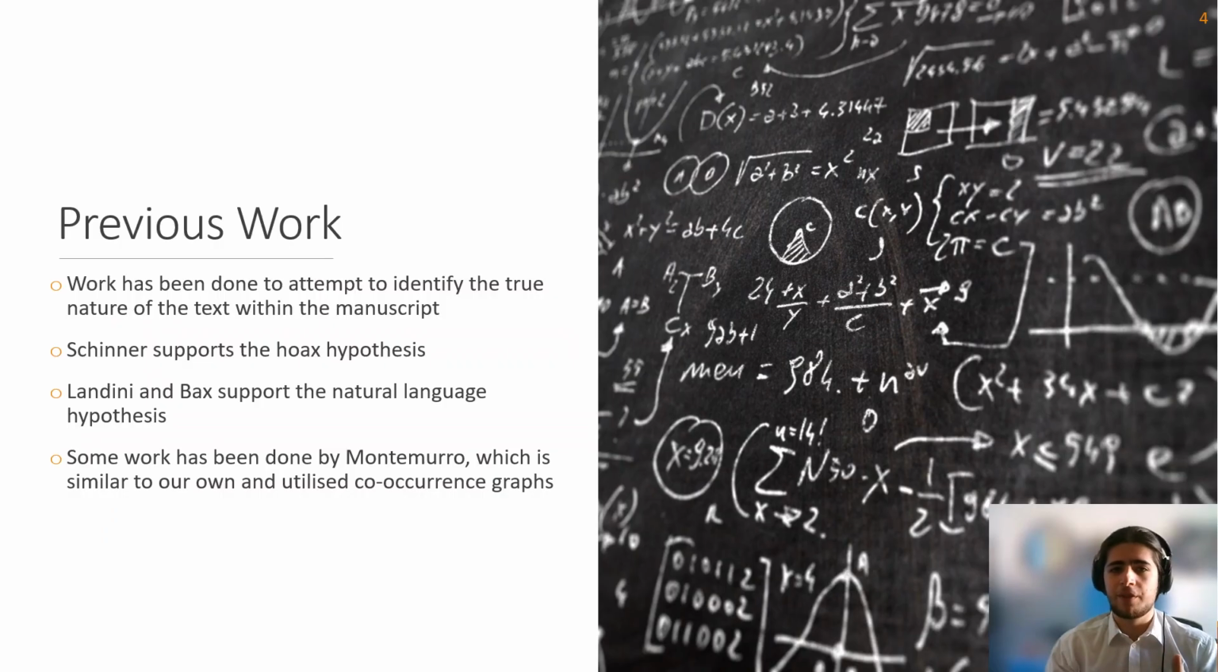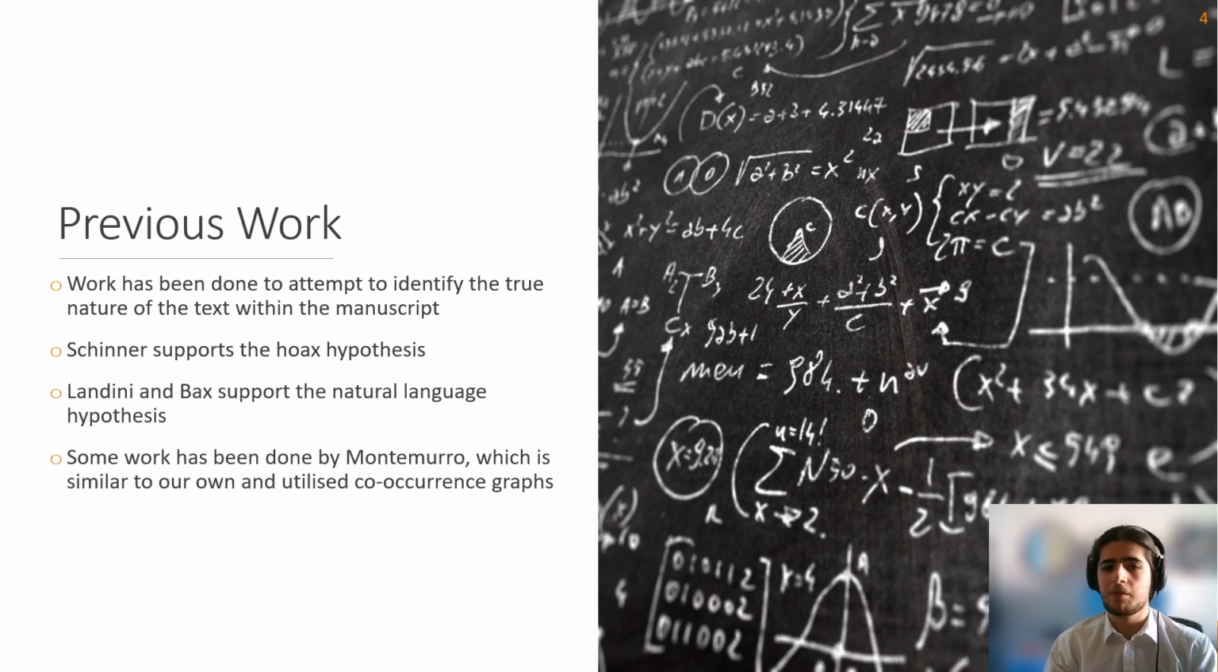Now, there has been some previous work done on the Voynich manuscript to try and identify the nature of the text within. Some scholars, such as Schinner, support the hoax hypothesis and published an article in which he uses random walk mapping and token syllable repetition statistics to show evidence of this. However, some scholars such as Landini, who performed spectral analysis on the manuscript and other works, and Bax, who claims to have deciphered partial bits of the manuscript by comparing illustrations to their believed real-life counterparts, both believe in the natural language hypothesis.